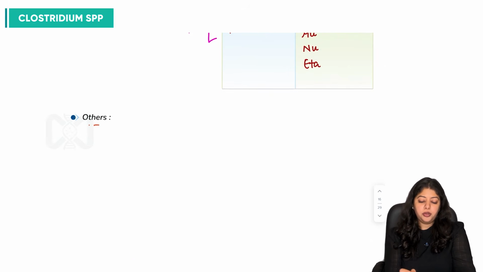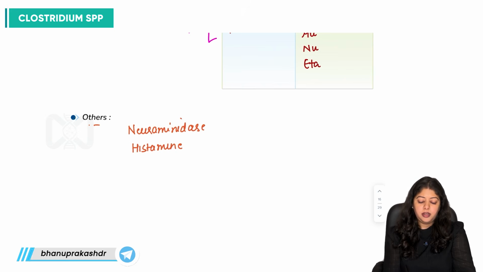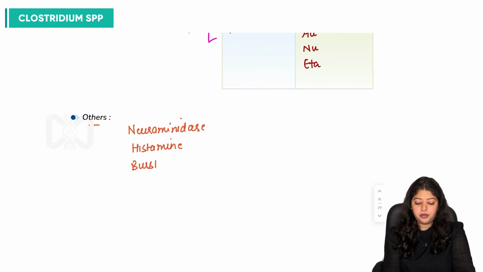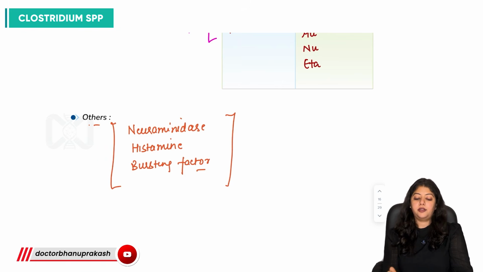So they also produce neuraminidase, then they can also produce histamine. They can also produce bursting factor, as certain other virulence factors.